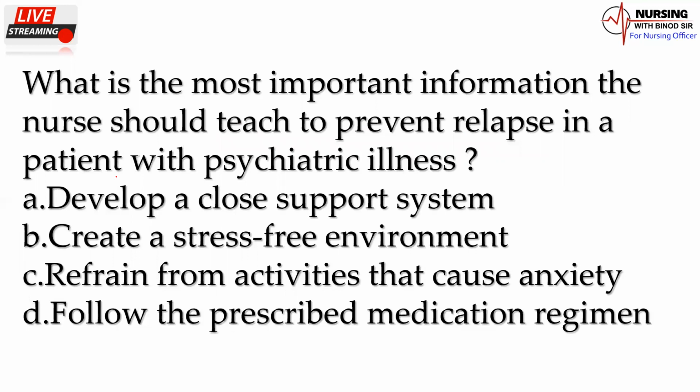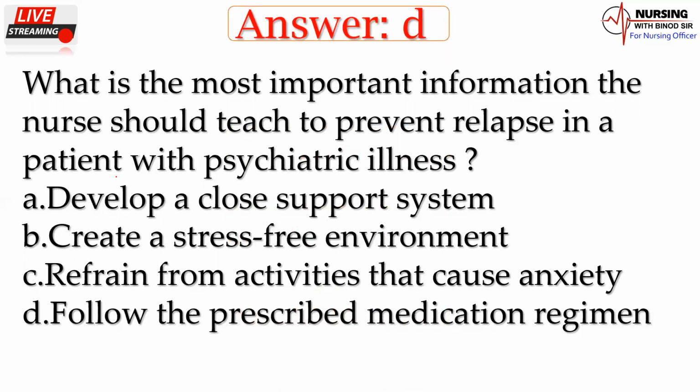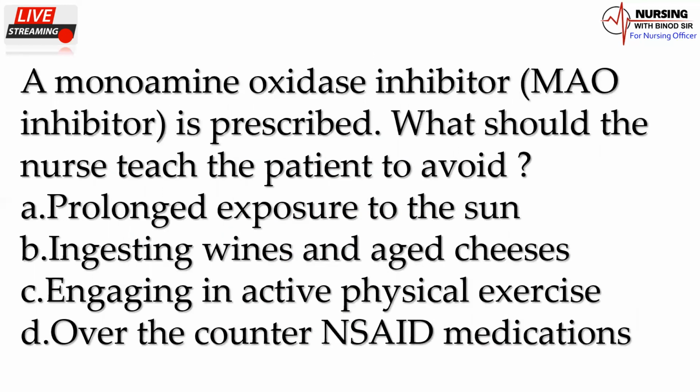What is the most important information the nurse should teach to prevent relapse in a patient with psychiatric illness? Develop a close support system, create a stress-free environment, refrain from activity that cause anxiety, follow the prescribed medication regimen. So what would be the right answer of this question? Answer is the D option. Follow the prescribed medication regimen. D option is the right answer. Now we'll come back to next question.